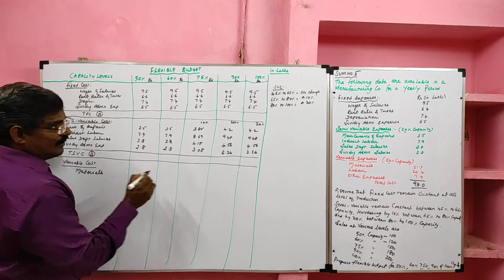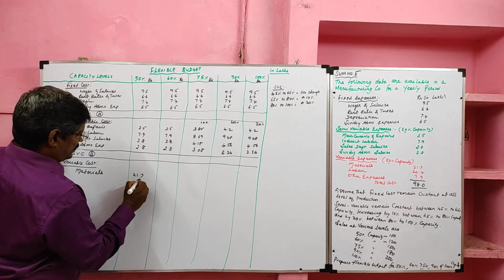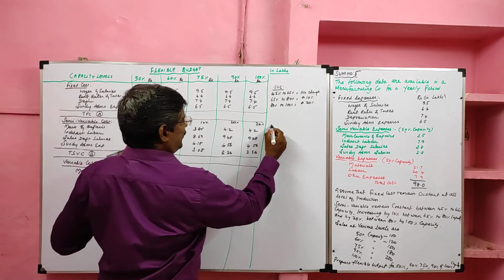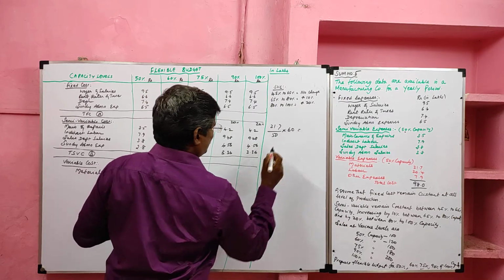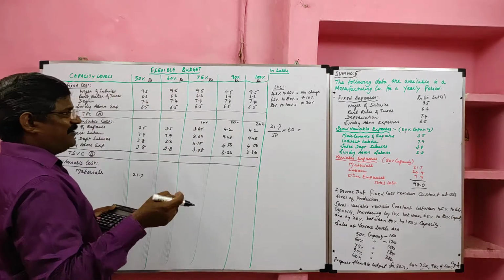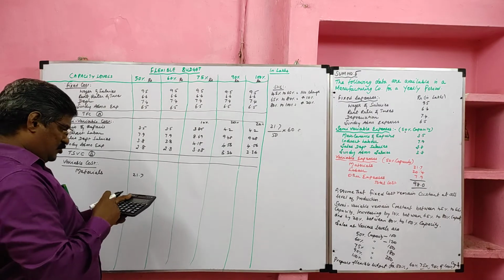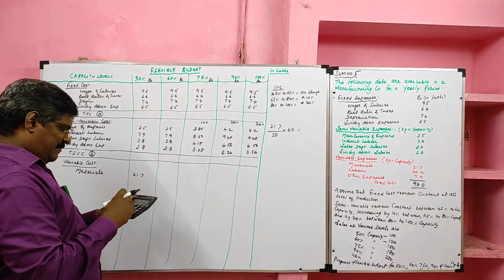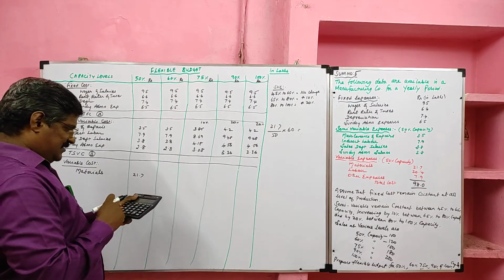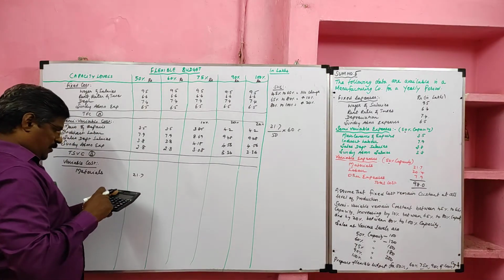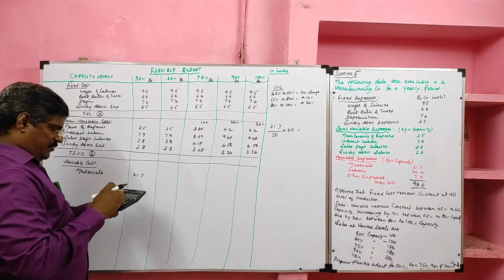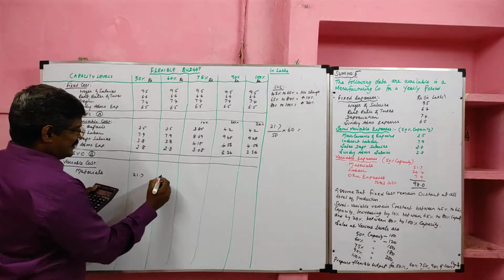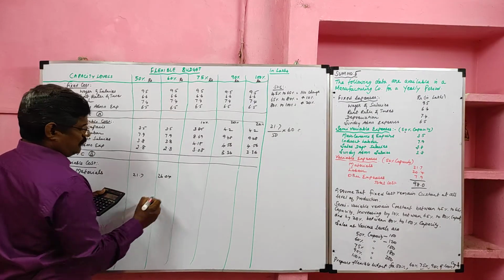First item is material. Materials 21.7. So 21.7, it is for 50%, we have to calculate for 60%. So 21.7 divided by 50 into 60, 26.04.